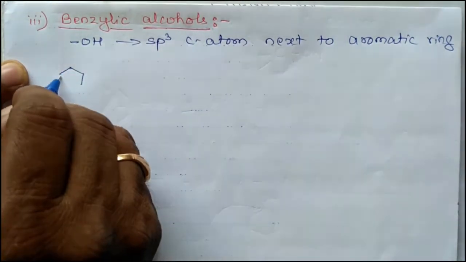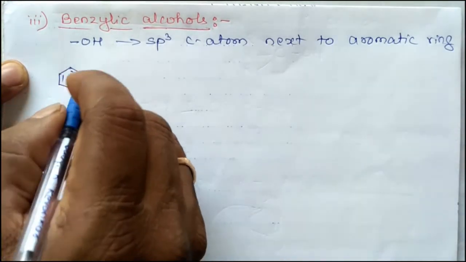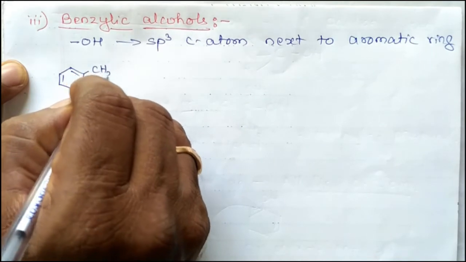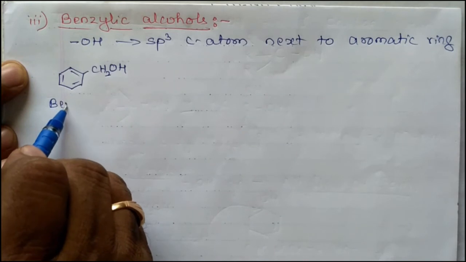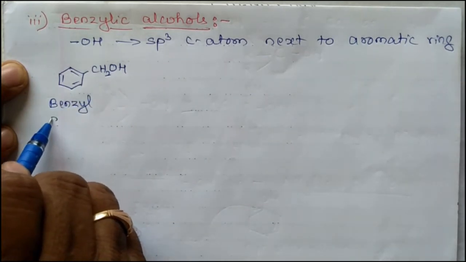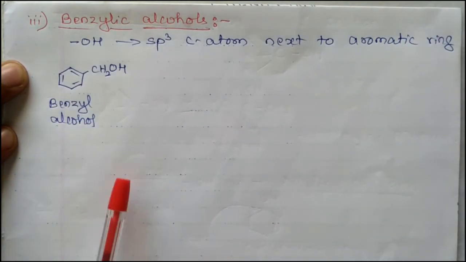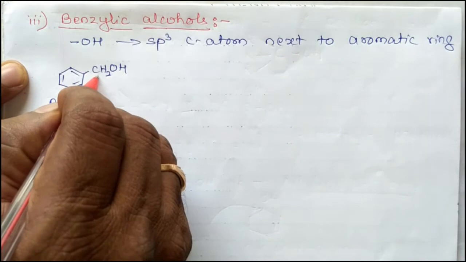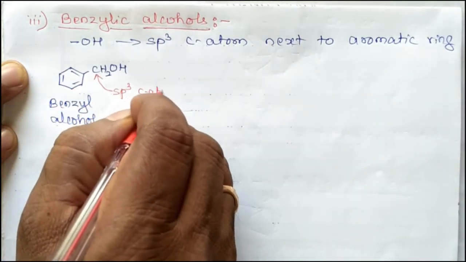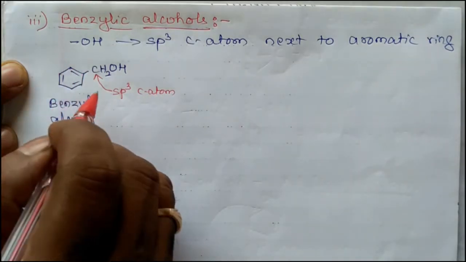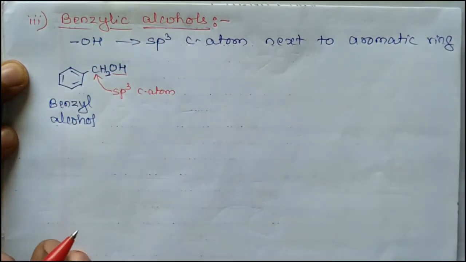Example, CH2OH, benzyl alcohol. Here this carbon atom is an sp3 hybridized carbon atom, and this benzene ring is present next to it. Such types of organic compounds are called benzylic alcohols.